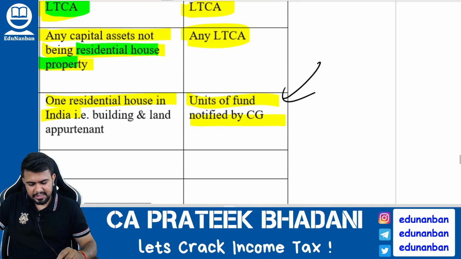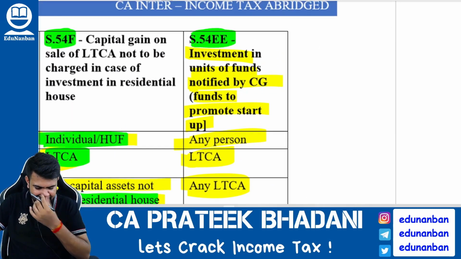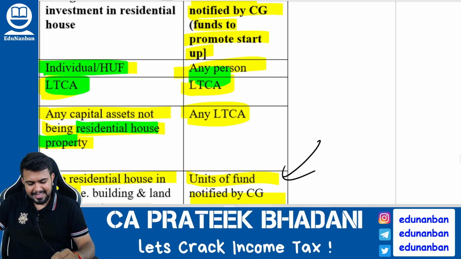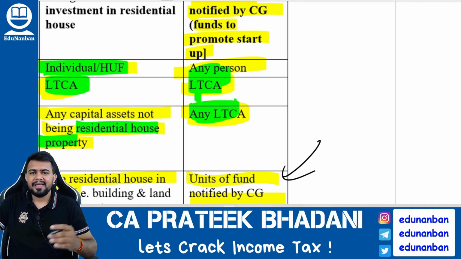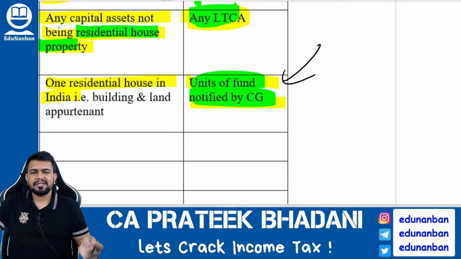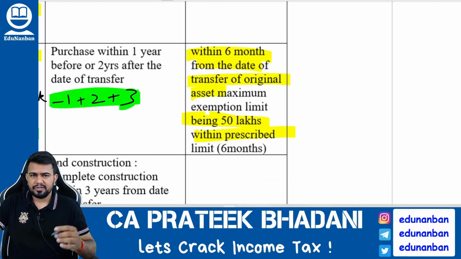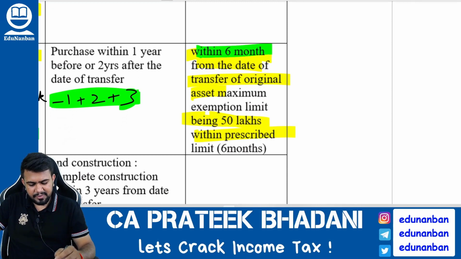Now let us discuss section 54EE. If any person is having any long-term capital asset, and if that is transferred, and on behalf of that amount he is getting units of a fund that is notified by the central government, then that unit of fund should be purchased within 6 months from the date of transfer of the original asset, maximum 50 lakh rupees.